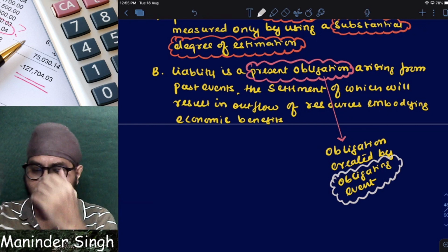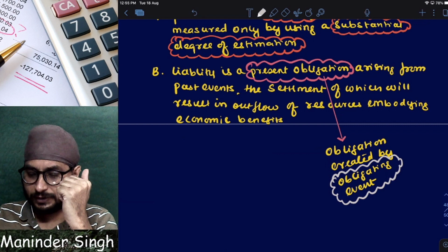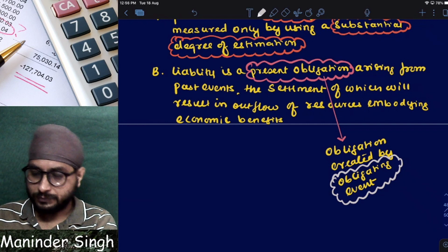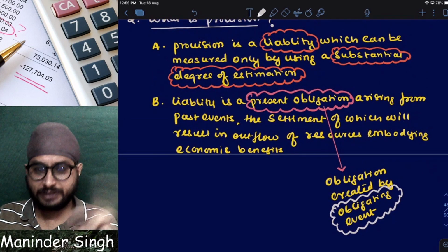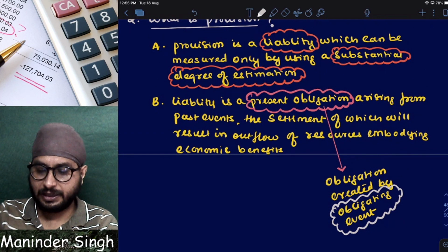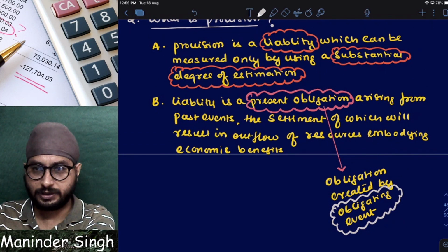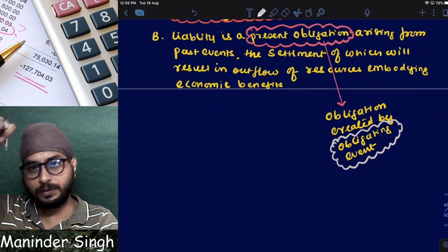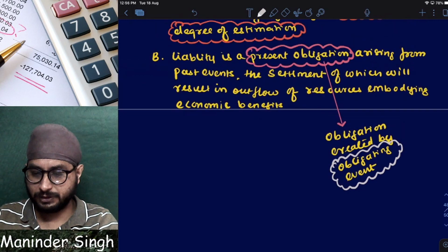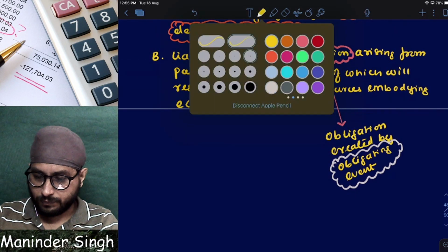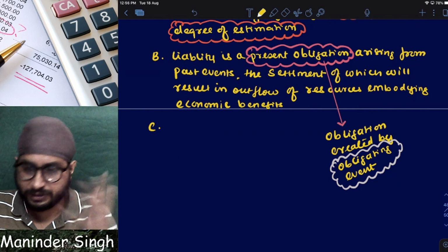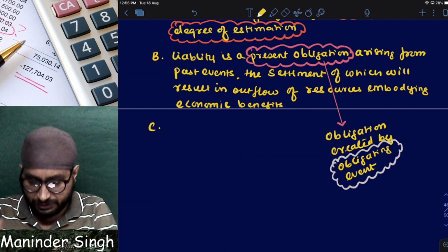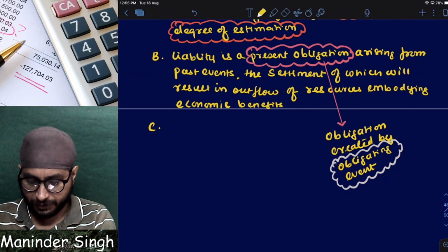Sir, what is an obligating event now? Attention again. One after the other, we are getting definitions. To understand provision, we understood liability. To understand liability, we understood present obligation. To understand present obligation, first we need to understand obligating event. This is not in the ICAI material like this. I have done a lot of research on this and made it easy for you. Now, what is an obligating event?